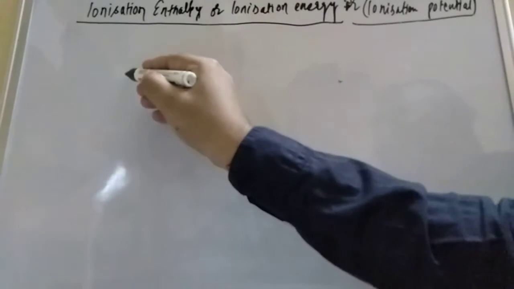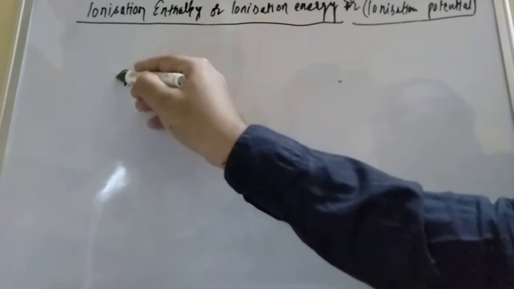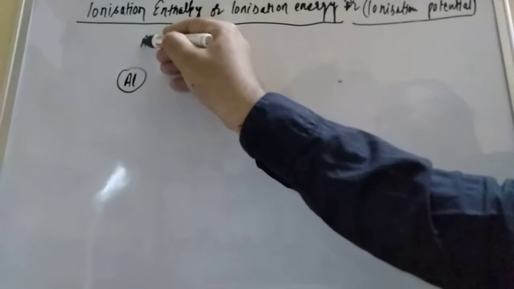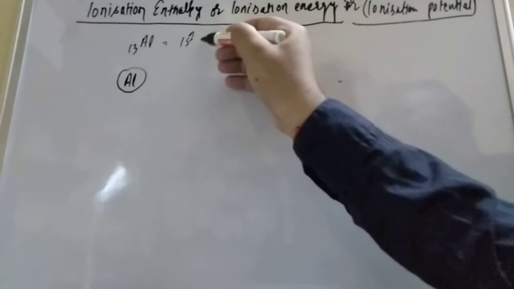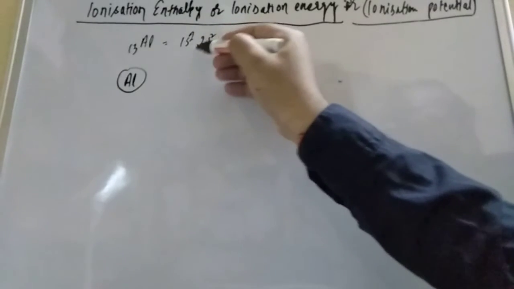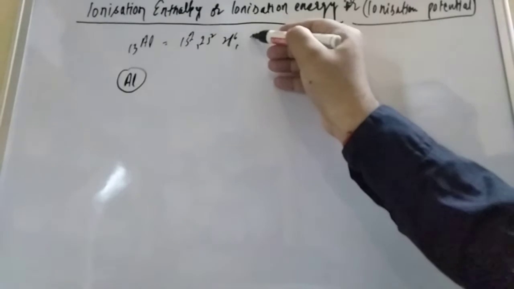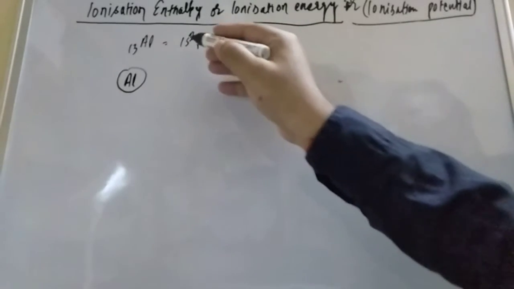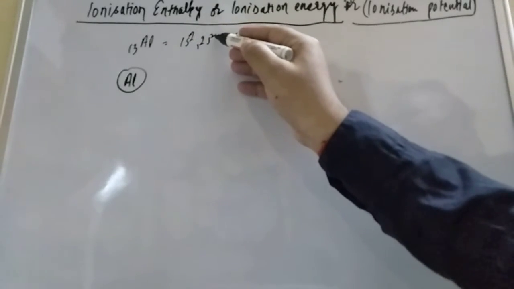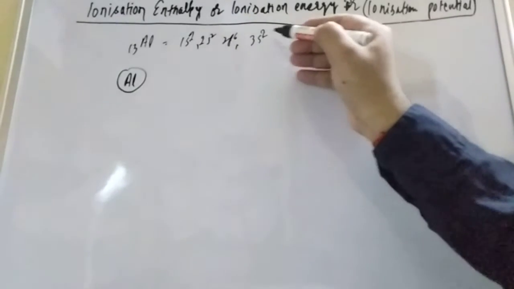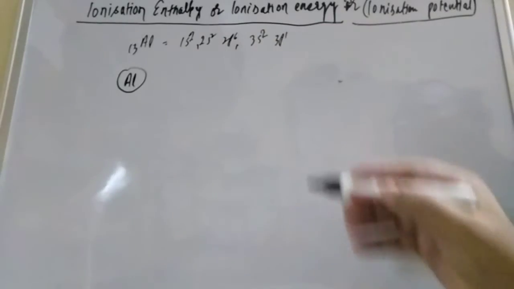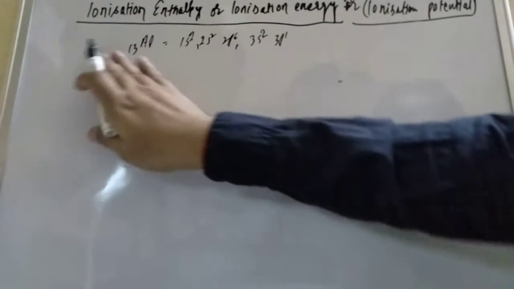Okay, with the help of a diagram also you will be able to understand, student. Suppose I am having the aluminum atom. Aluminum has atomic number 13. Here is the configuration: 1s2, 2s2, 2p6, and 3s2, 3p1. Count it out, student: 2, 4, 10, 12, 13. Now, student, you can put the third shell here.